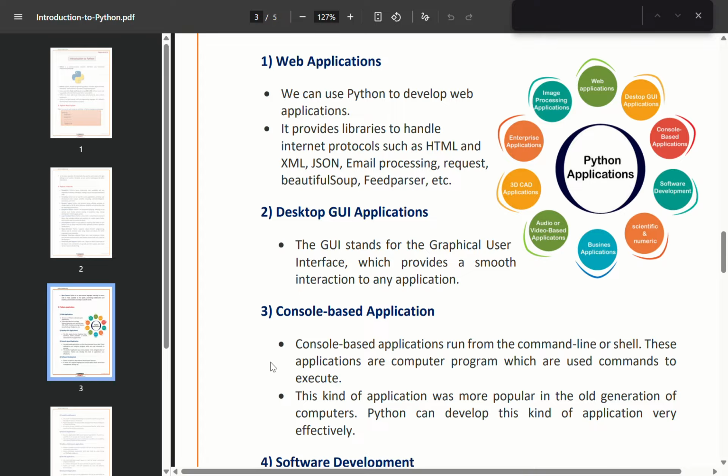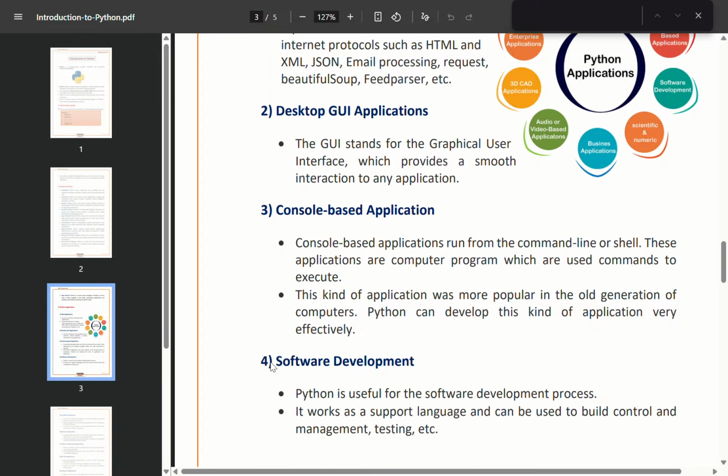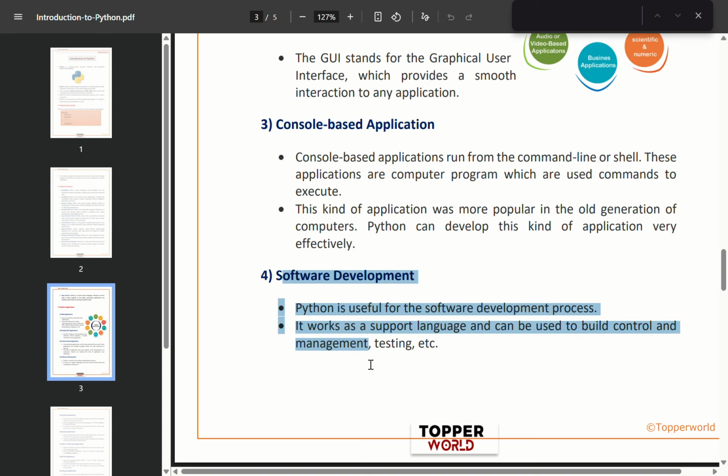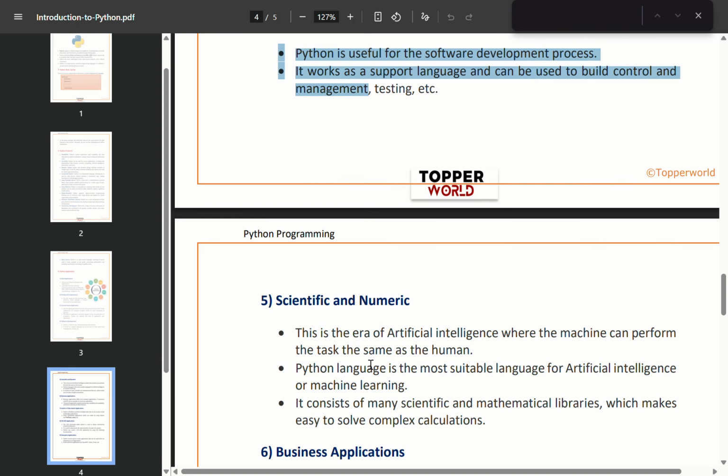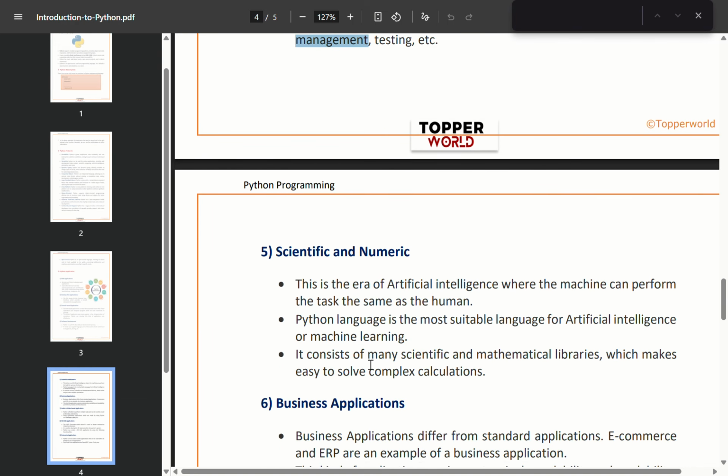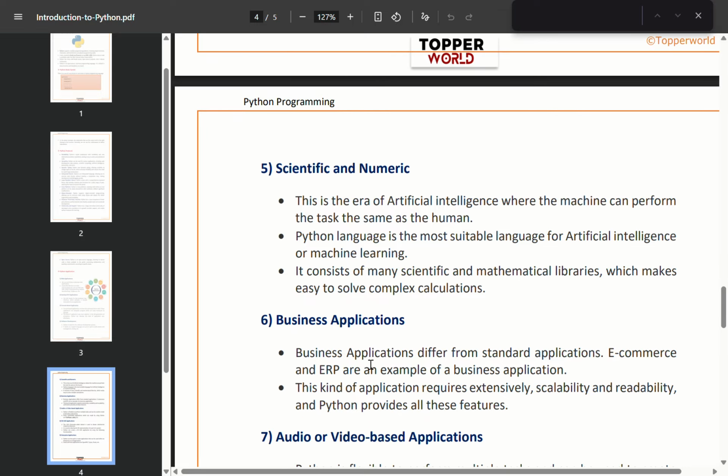Next, Python also plays an important role in software development. It is often used for management, testing, and automation in the software development process. In scientific and numeric computing, Python is extremely powerful. It is widely used in artificial intelligence and machine learning because it has many scientific and mathematical libraries that make complex calculations easier. Python is also used in business applications such as e-commerce platforms and ERP systems. These applications require scalability, reliability, and flexibility, which Python provides.